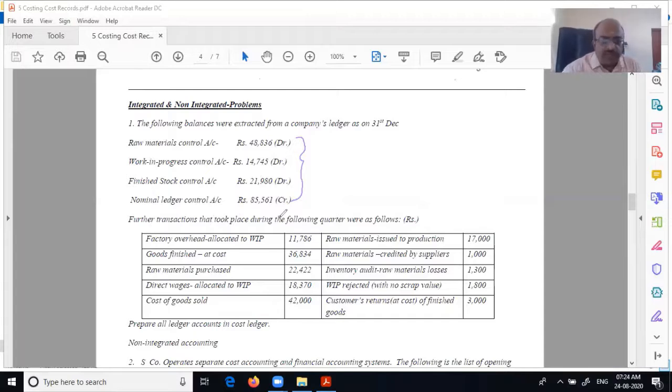Now, what are the transactions? Like single entry, they have given some balances. Now we are going to record these transactions. Venus, can you tell me what is the entry for this factory overhead allocated to WIP?